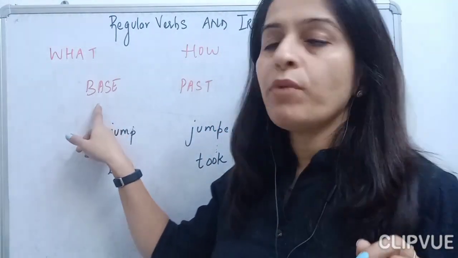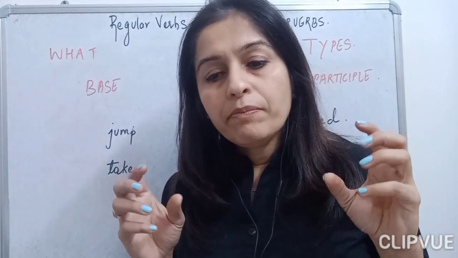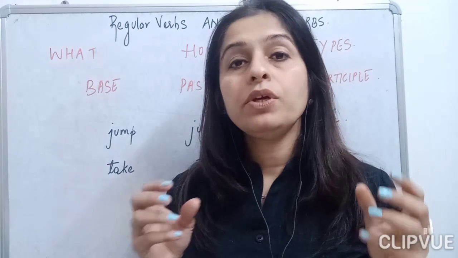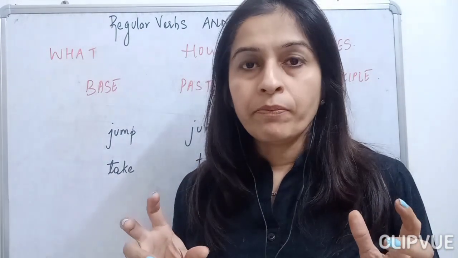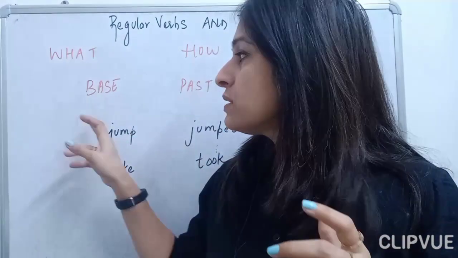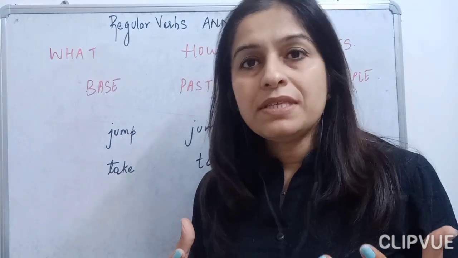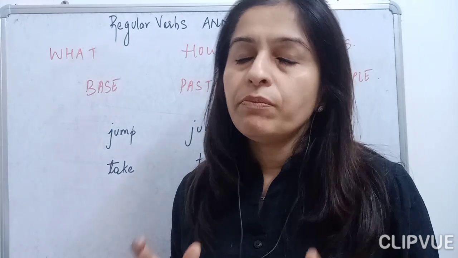What is the base form of the verb, children? The base form of the verb means the basic form of the verb, the simplest form, the original form of the verb, which is not the changed one. And when you use this verb in different tenses to frame a sentence, it can be changed and modified.